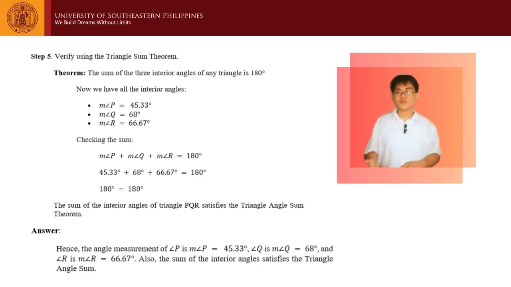Using the closure property under addition, adding the 45.33 degrees, 68 degrees, and 66.67 degrees achieves the sum of exactly 180 degrees. Therefore, the interior angles of triangle PQR satisfy the triangle angle sum theorem. Hence, the measurements of angles P, Q, and R are 45.33 degrees, 68 degrees, and 66.67 degrees respectively. Additionally, the sum of the interior angles satisfies the triangle angle sum theorem.